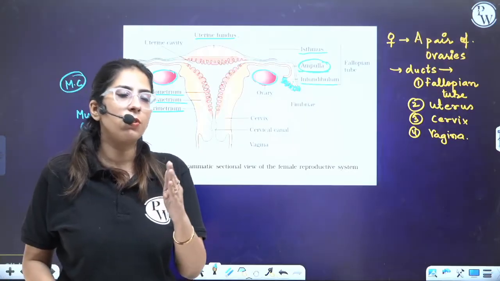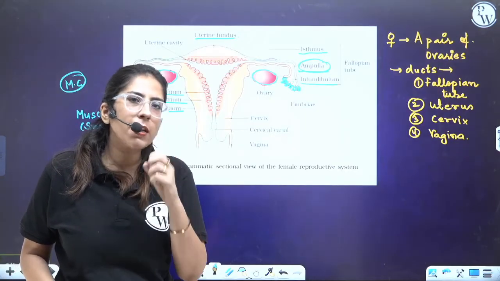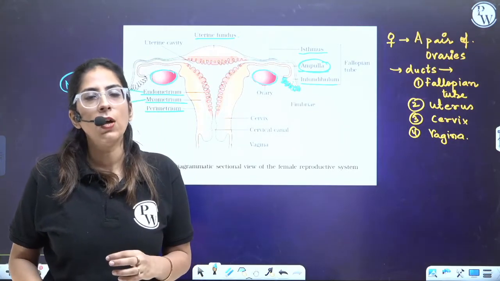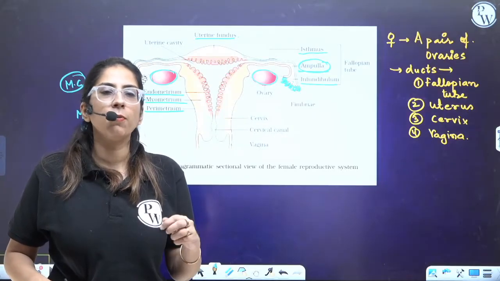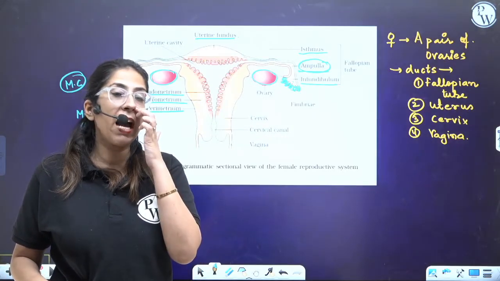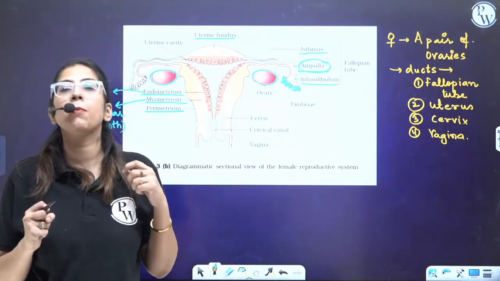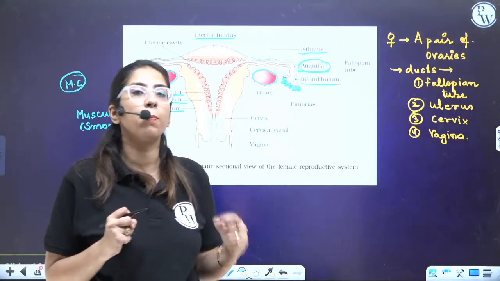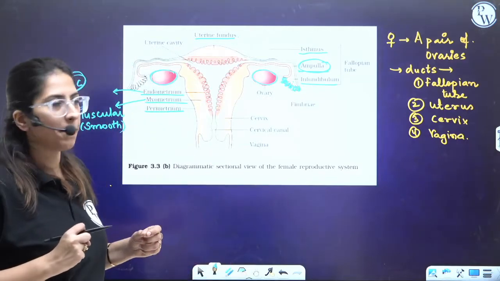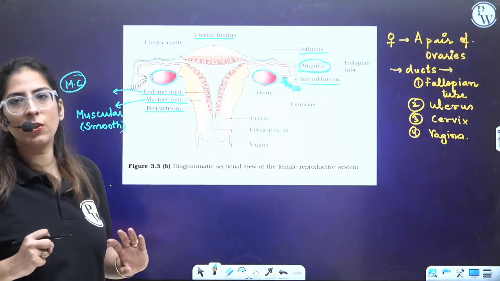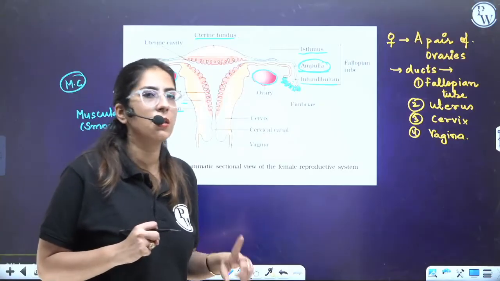Myometrium is the structure whose mild contraction helps in the removal of the endometrium at the time of menstrual cycle, whereas heavy contraction at the time of delivery, that is parturition, is important for the easy birth of the baby. So this is a muscular layer, smooth muscular layer, not under our control.